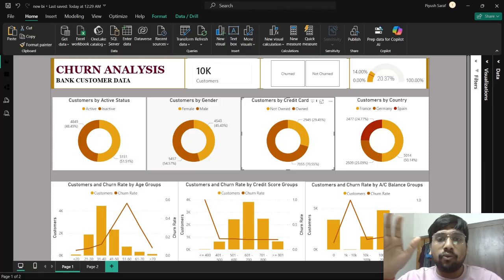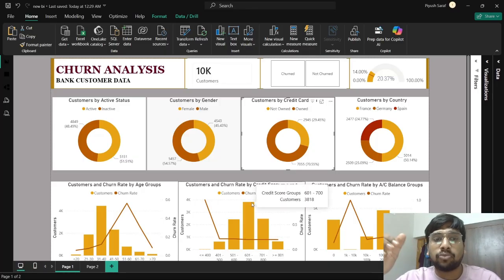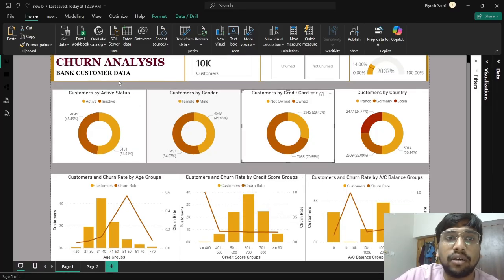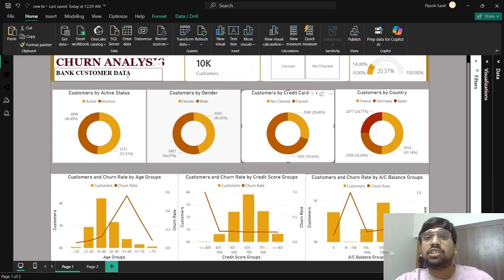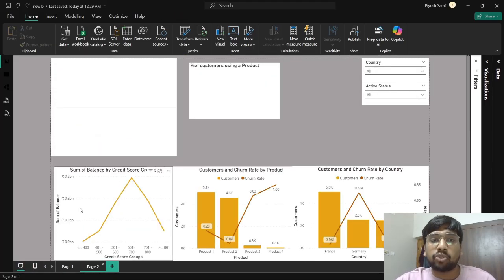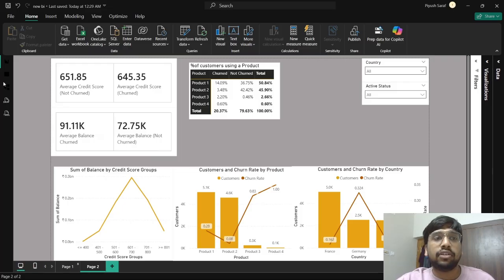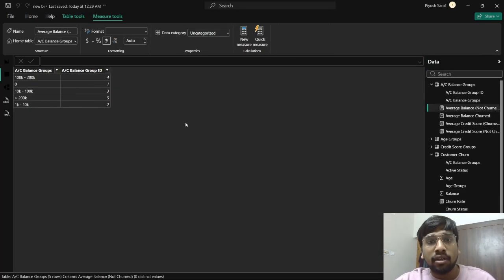Okay, so before we do the analysis part, let's first look at our Power BI dashboard, whatever I made. So here is the topic, which is we have done the churn analysis of bank customer data. Okay, we will talk about churn and banking churn in some time. Before that, let's see the dashboard that I made. Here are some donut charts. Here we have column charts with a line clustered on it. Okay, here I've made some extra visualizations that I will talk about later on in this video. And here is the table.